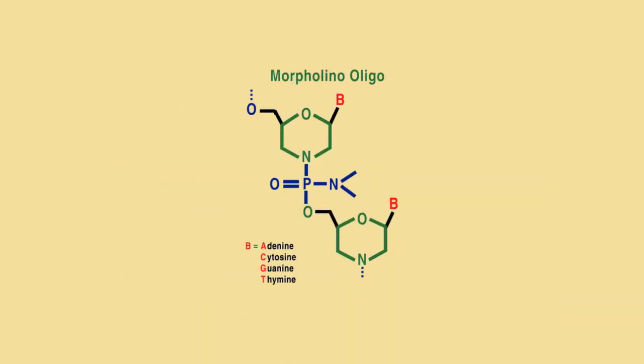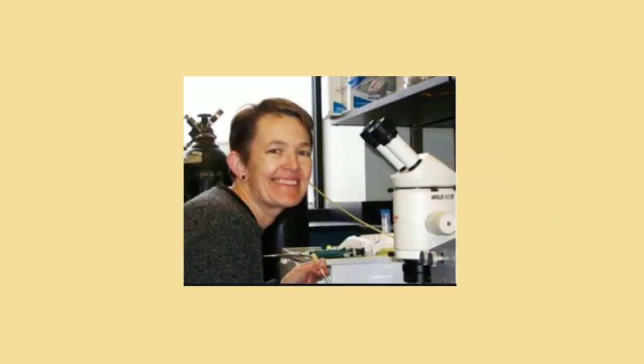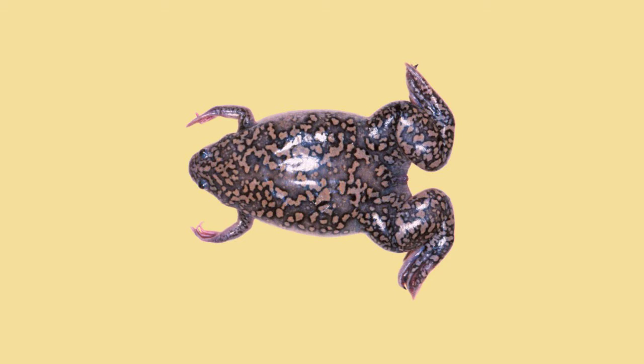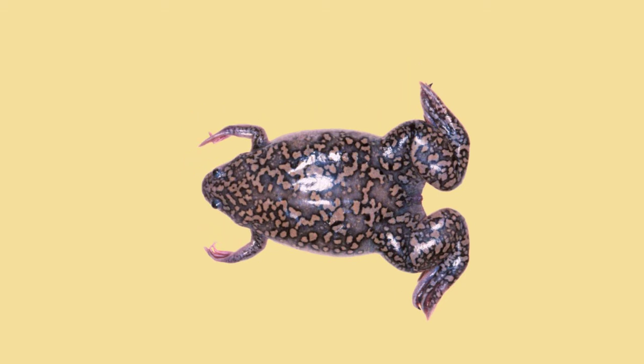A morpholino oligomer has a molecular structure very similar to that of nucleotides found in DNA and RNA molecules. Janet Heisman was one of the first to pioneer the use of morpholinos for gene knockdowns in vertebrate embryos. One of the first vertebrates she studied was the xenopus, which has paved the way for modern understanding of antisense oligonucleotides, or AONs for short.